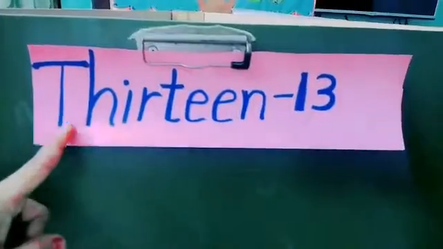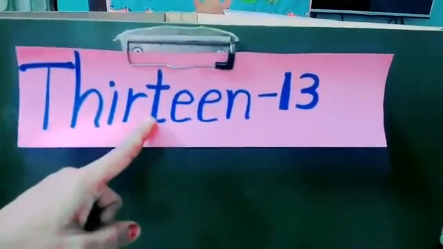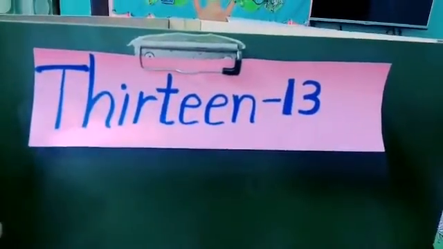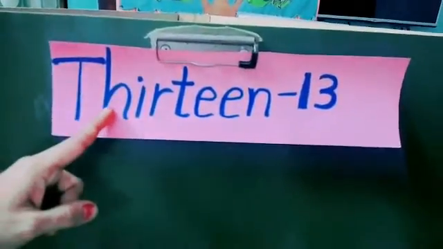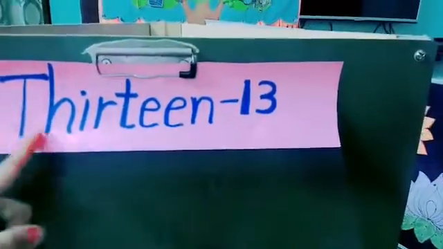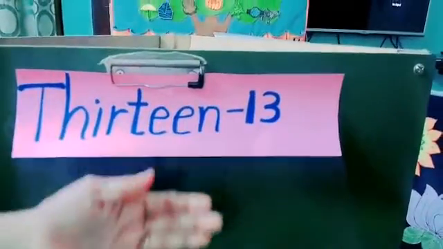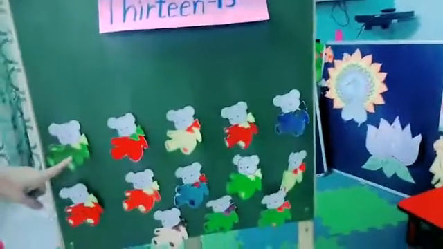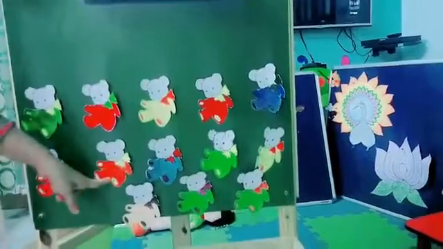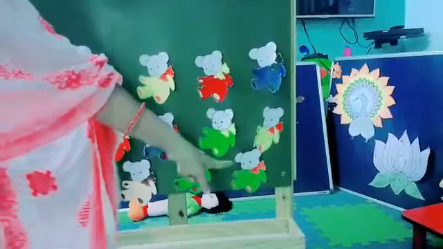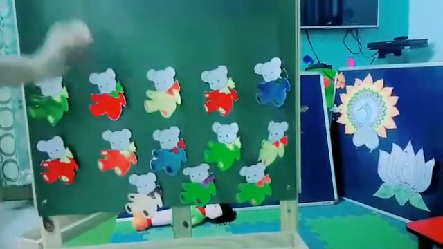See here. T-H-I-R-T-E-E-N. 13. Say once again. Come on. T-H-I-R-T-E-E-N. 13. So 13 means how many objects are present here? How many objects? Come on. 1, 2, 3, 4, 5, 6, 7, 8, 9, 10, 11, 12, 13. 13 teddy bears.